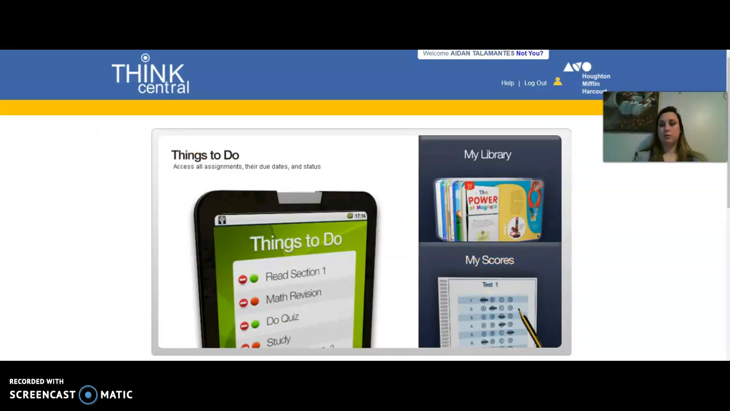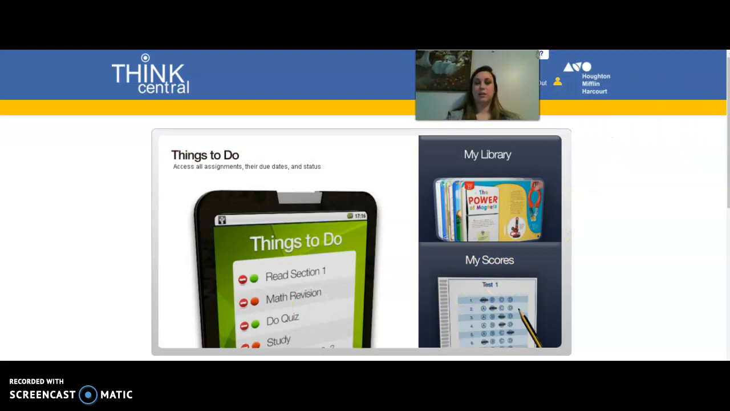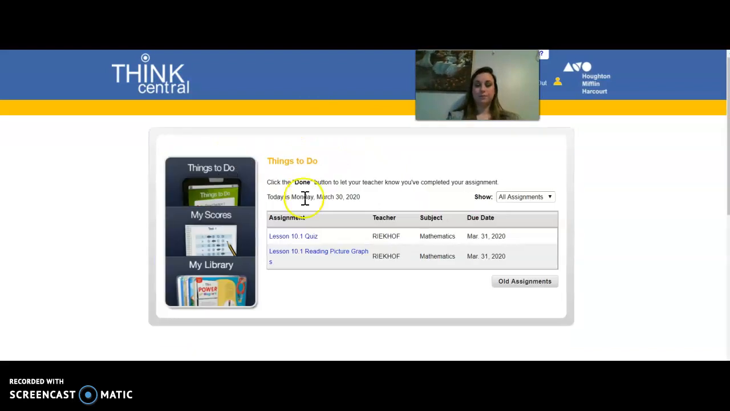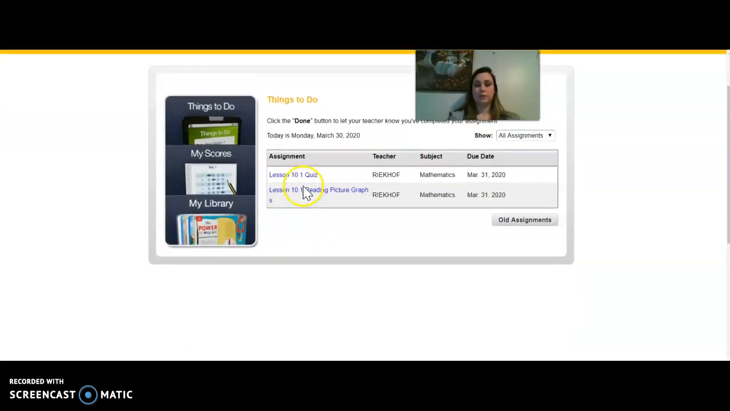Remember that each of your students has a NINE number that is unique to them. So if they log in with a different student's NINE number, then it will complete the assignment for that student and not for your student. When you get here, go ahead and click on Things to Do, and this will bring up the 2 assignments.